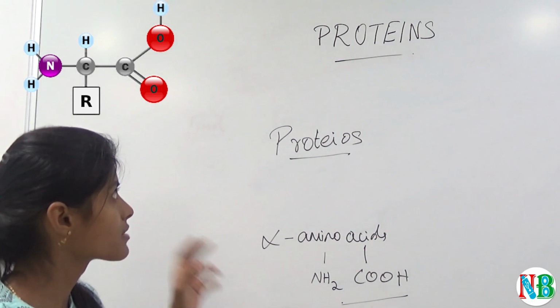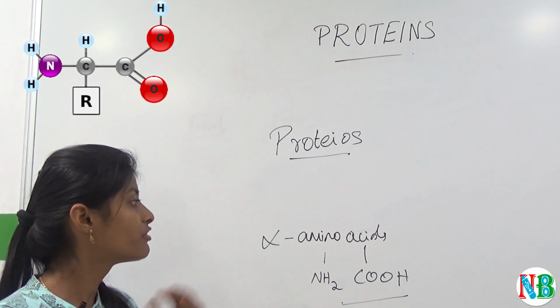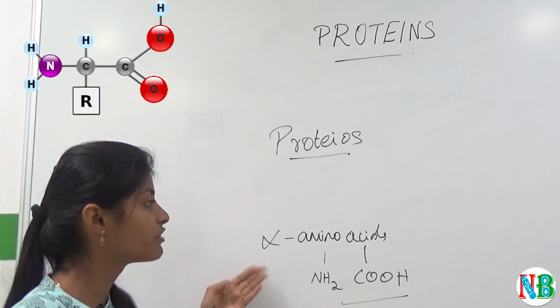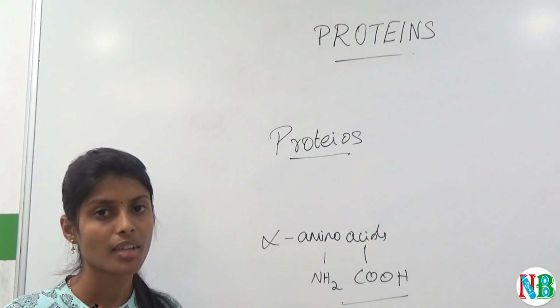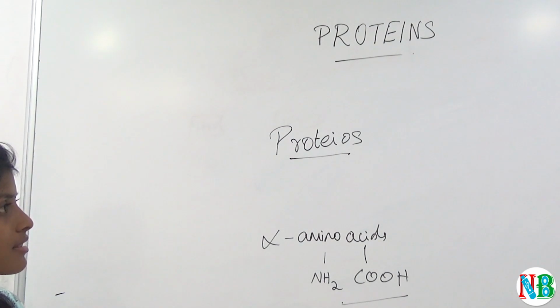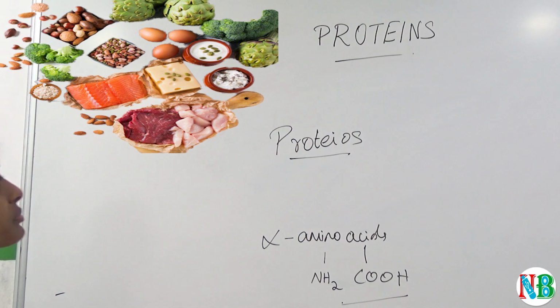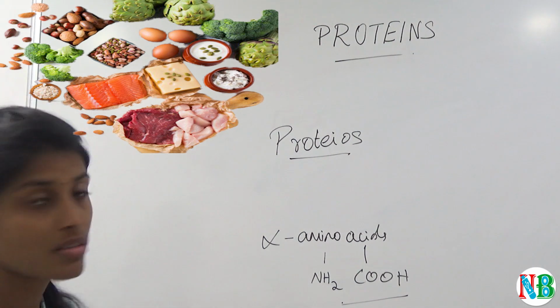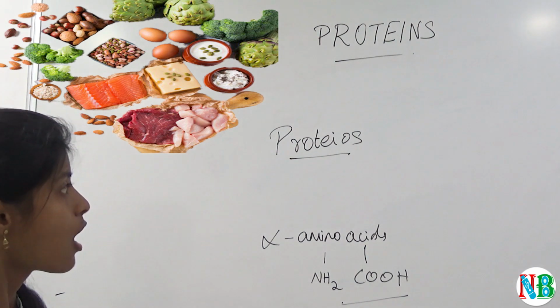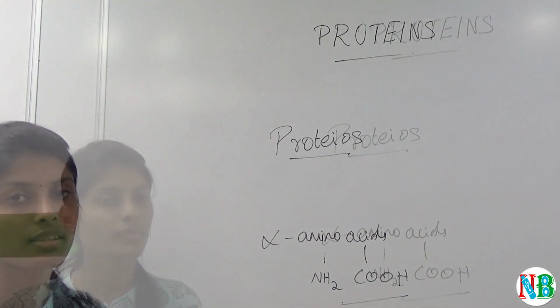In proteins, they are formed only by alpha amino acids. Here you can see a lot of things like cheese, meat, milk and so on. All these things are rich in proteins.